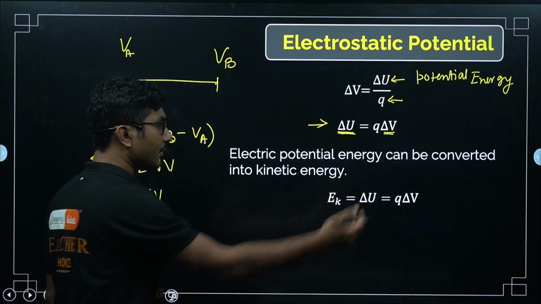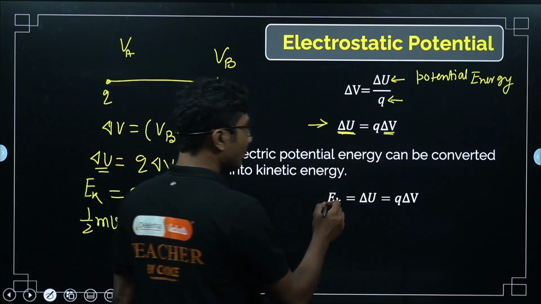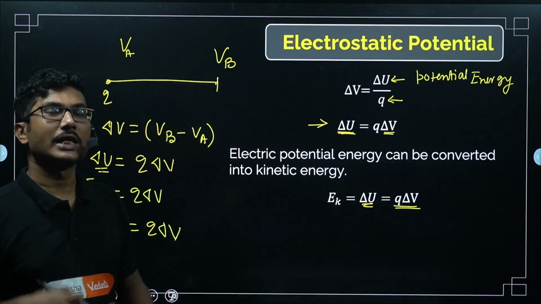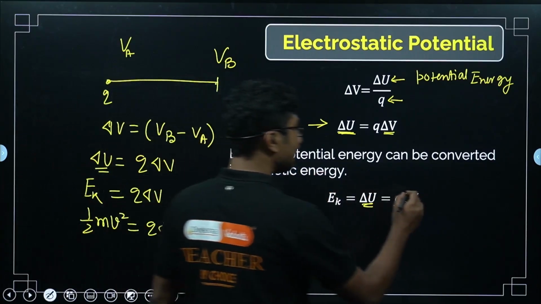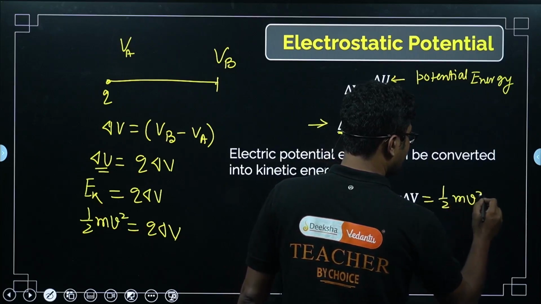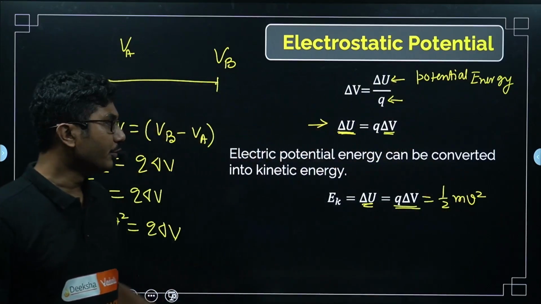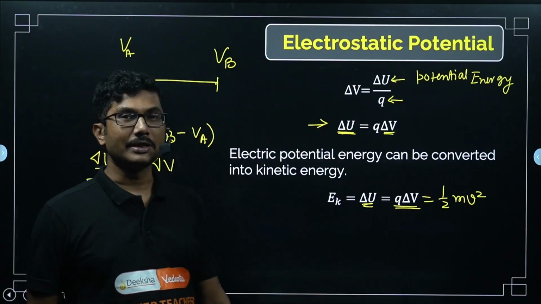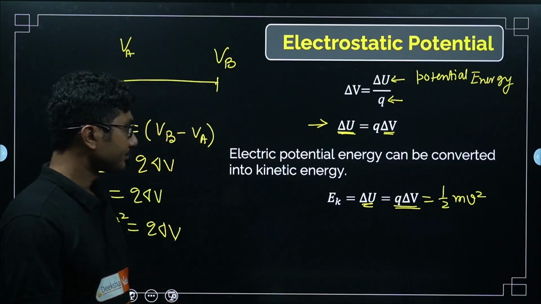Here also I have given you the formula. So basically you are calculating this term. Via this term, the potential energy stored is actually the kinetic energy, and this equals half mv square, right? Here v is the velocity. You should use this formula to calculate the final velocity when a charge is being accelerated in a potential, right?